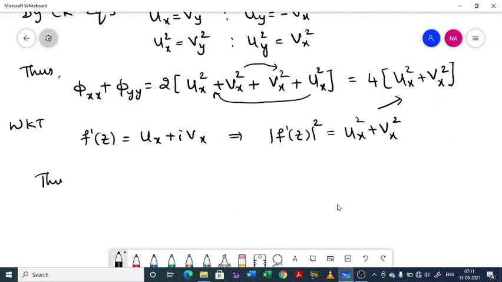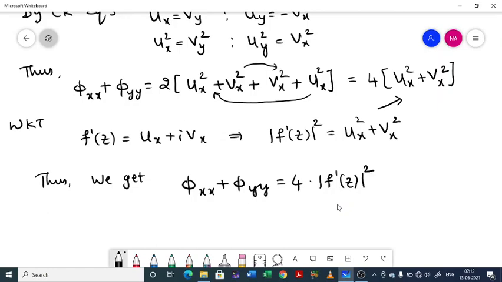Thus we get phi double x plus phi double y equal to 4 times of, in place of ux square plus vx square, modulus of f dash of z square. So this is what we actually need to prove, and we arrived at it.